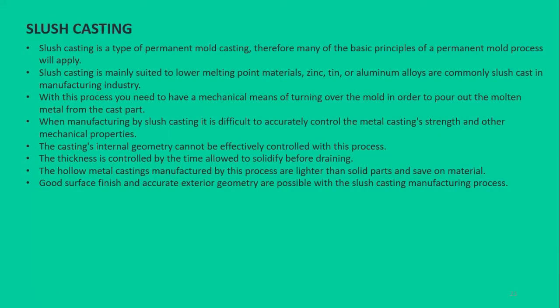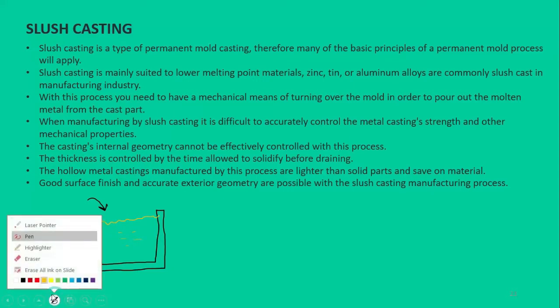So what is slush casting? As the name suggests, there is a formation of slush here in this kind of casting. Slush casting is a permanent mold process, as you know, which is used for casting hollow products. And how do we make it? We have an open mold. Let's suppose we have an open mold. We simply pour the molten material into that open mold.